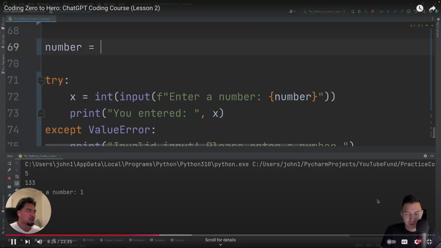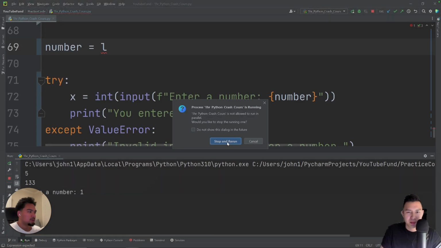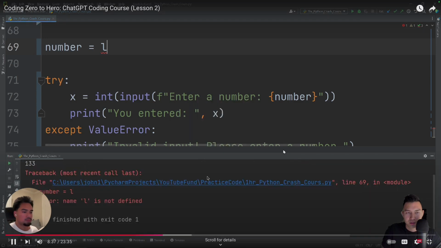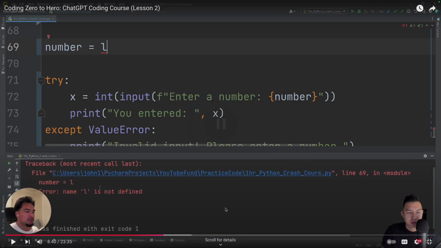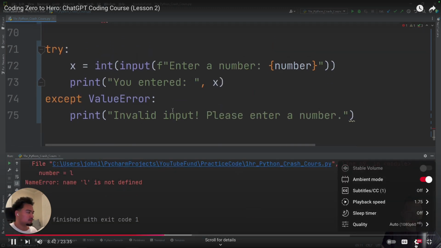Okay, what if I put L, Shift F10, stop and rerun? What does this mean? Yeah, it's telling him to stop and rerun because it wants to stop the current piece of code that's waiting for user input in order to run the next one. Oh man, my thingy is not working.